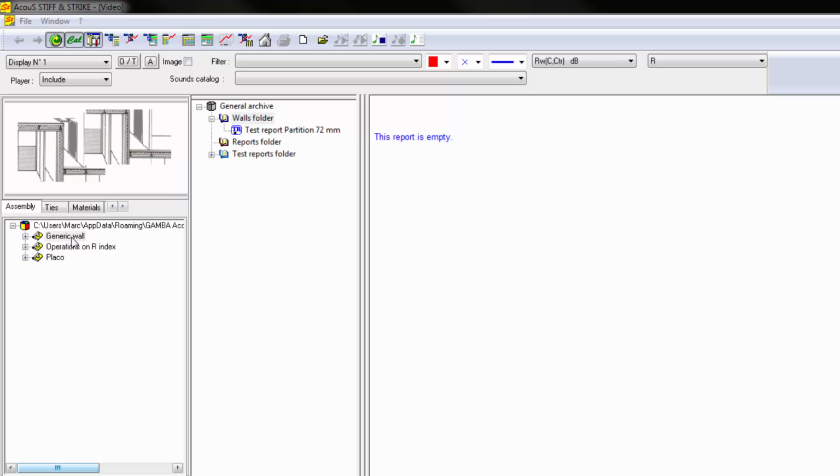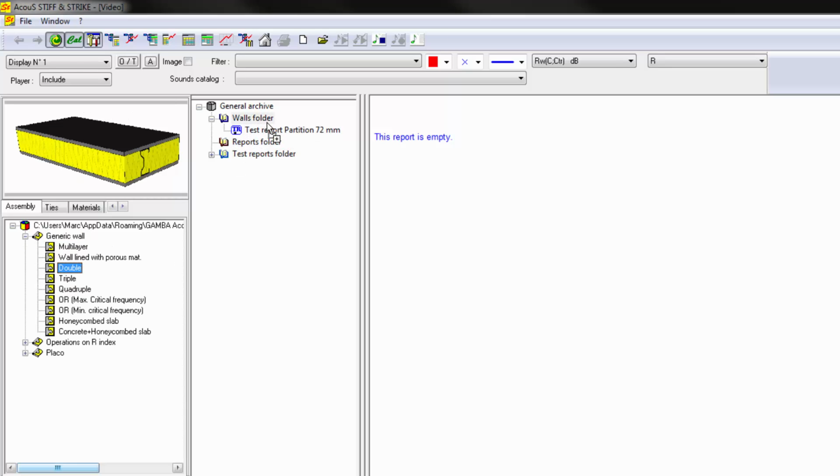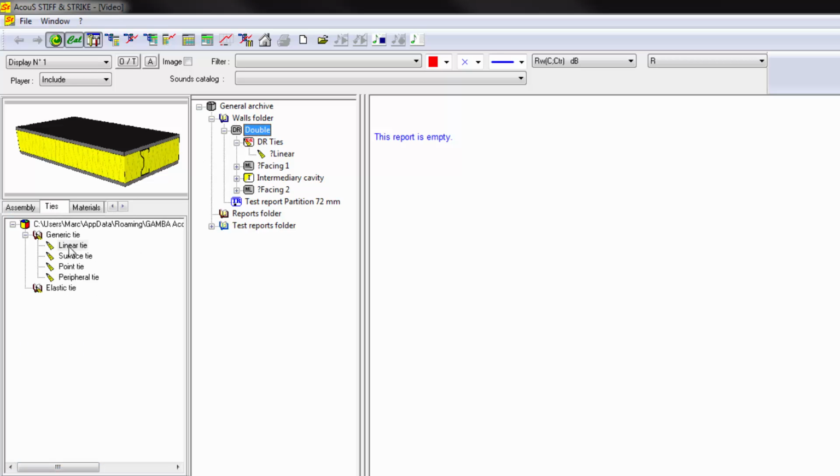First, choose a double model in the toolbox and drag and drop it in the wall folders. Then, we inform all the different elements of the partitions. First, the metal stud. For the metal stud, consider the linear ties.